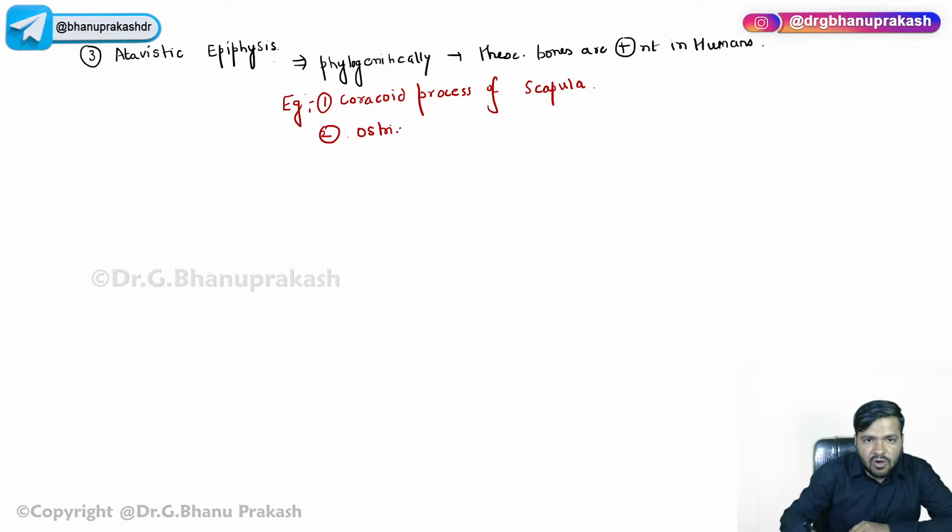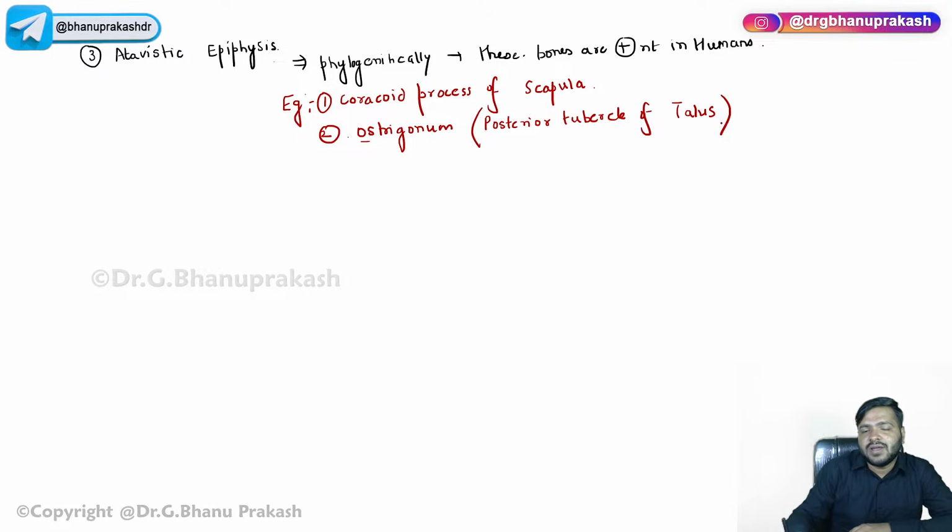Os trigonum. Now, os is basically referred to as the bone, and trigonum basically means, or simply I can say, the posterior tubercle of the talus. Now guys, you are going to tell me what is talus.